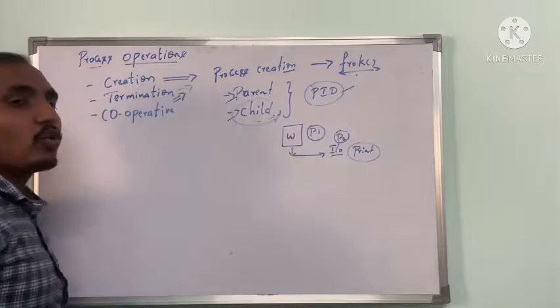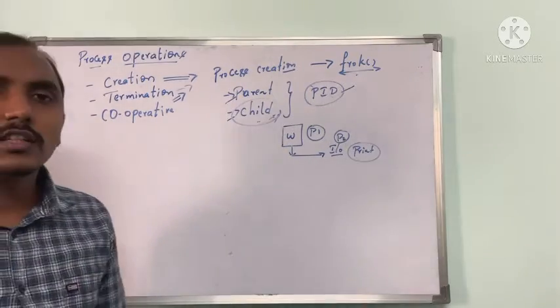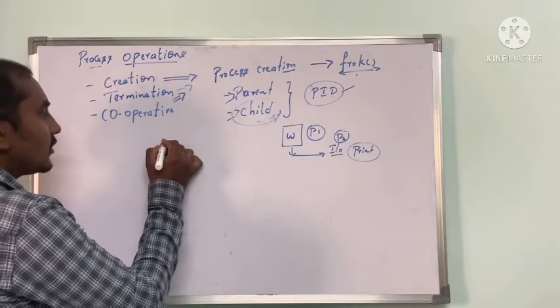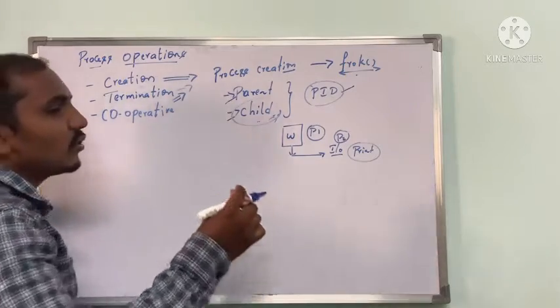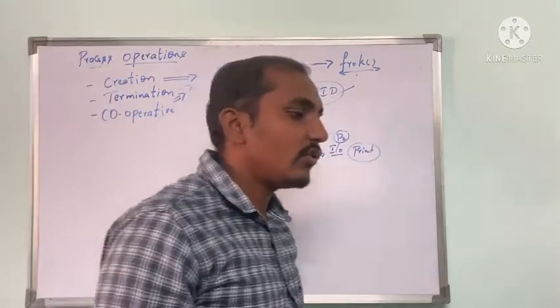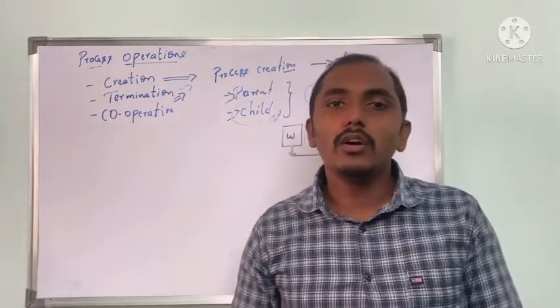Okay, back to cooperative process. In this type of process, we have different types of process. Some processes do not support any other process, which do not depend on any other process. And some processes depend on other processes.